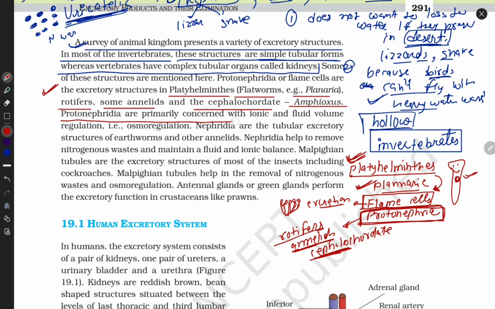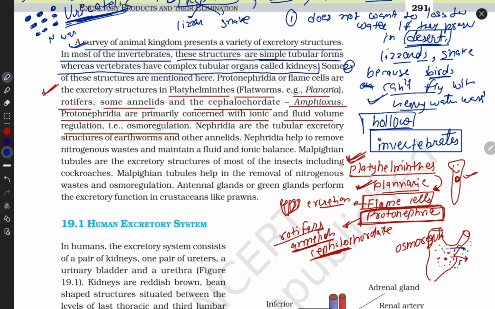Protonephridia are primarily concerned with ionic and fluid volume regulation, that is, osmoregulation. They excrete their waste by the flow of water, and water comes from the surroundings by the diffusion process. Clear, guys? Now very clear.